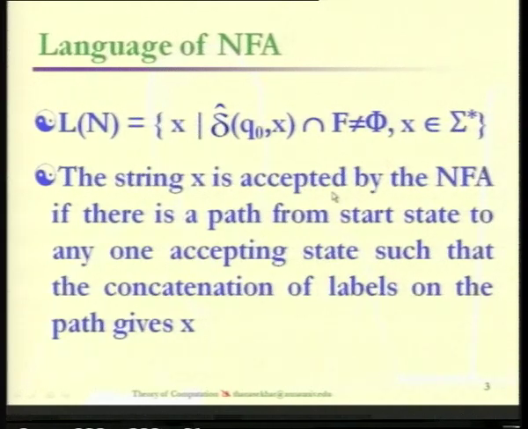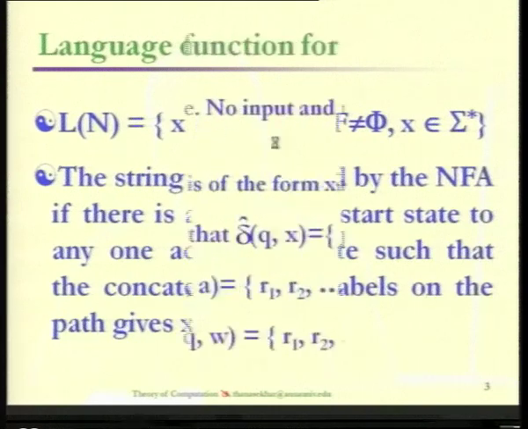because of the transition function definition, it is going to be 2 power Q, not exactly Q. But the condition here is from the resulting set, even if you find at least one state from this F, then we can say that this string x is accepted. So, this is how we are defining the language of any non-deterministic finite automata.